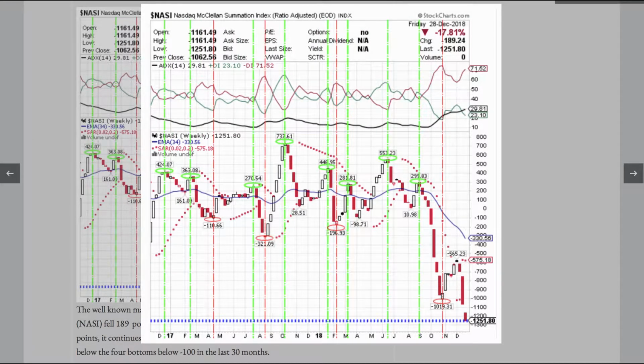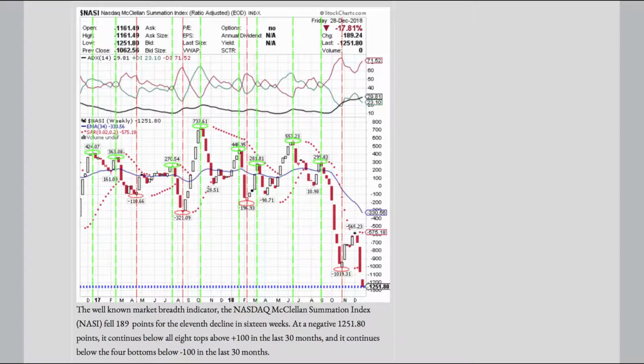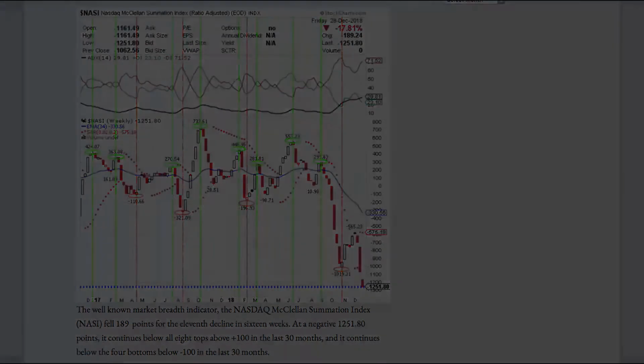The well-known market breadth indicator, the Nasdaq McClellan Summation Index, fell 189 points for the 11th decline in 16 weeks. At a negative 1,251.80 points, it continues below all 8 tops above plus 100 in the last 30 months, and it continues below the 4 bottoms below minus 100 in the last 30 months.